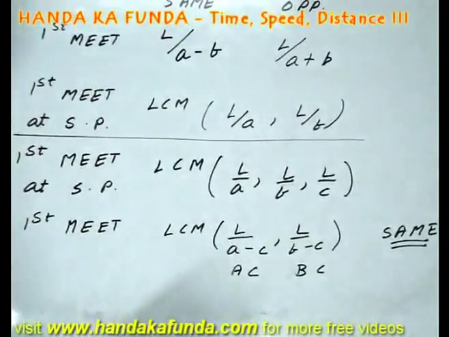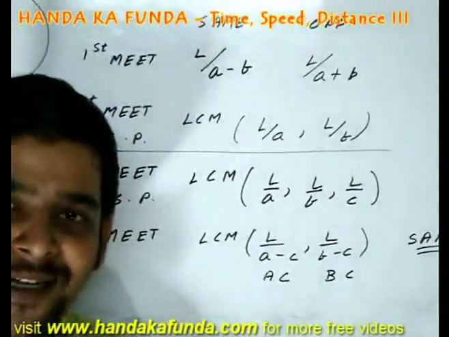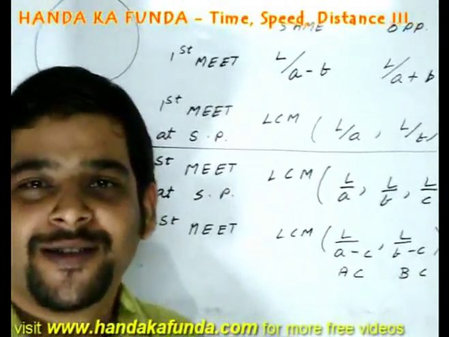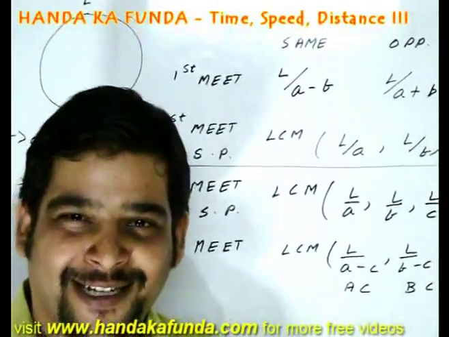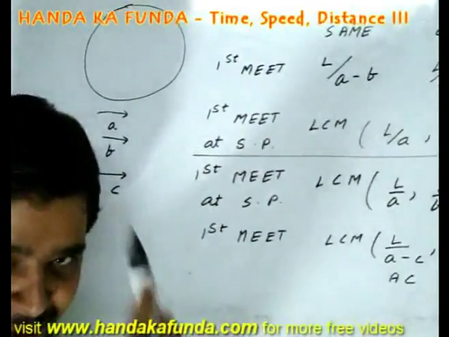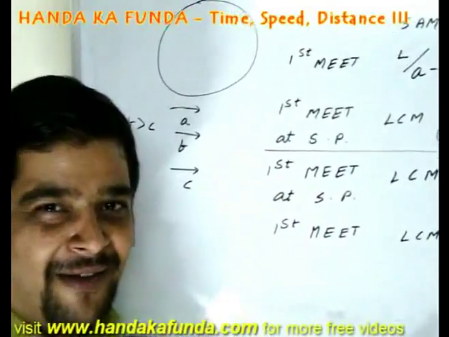Think about it. What will happen when three people are running in opposite directions? Will you make these plus? No, you won't. Three people can never run in opposite directions in a circular lap. One person clockwise, one person anti-clockwise, third person in the middle. That's not going to happen, right?